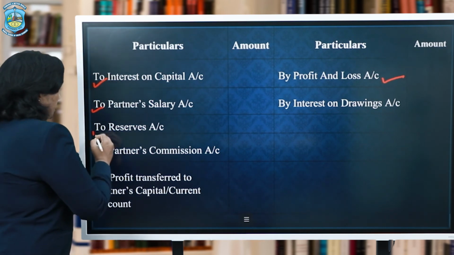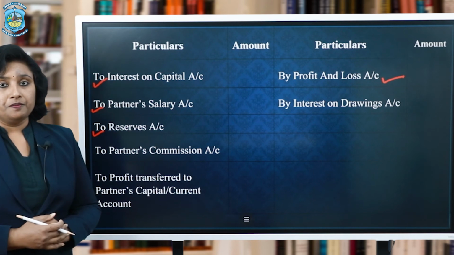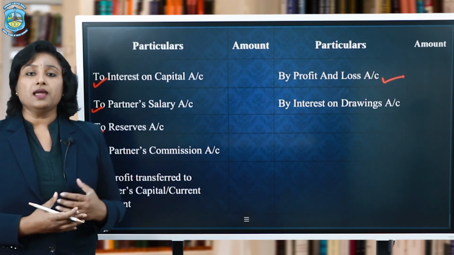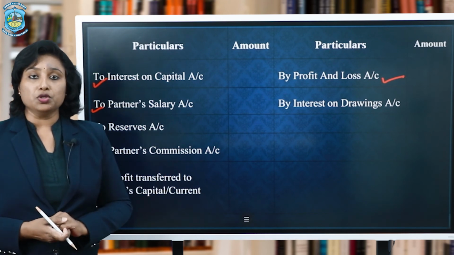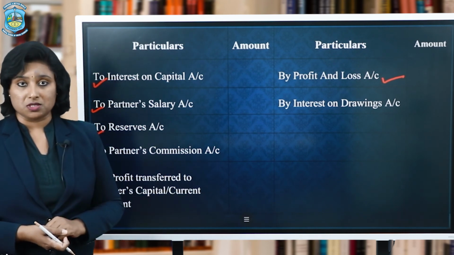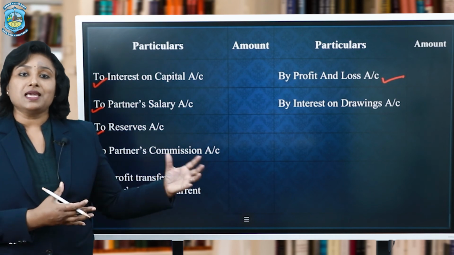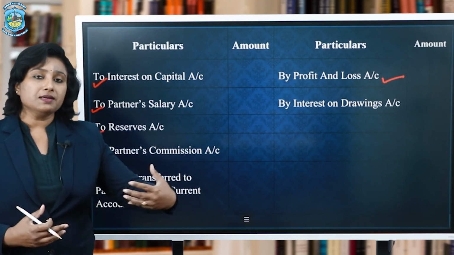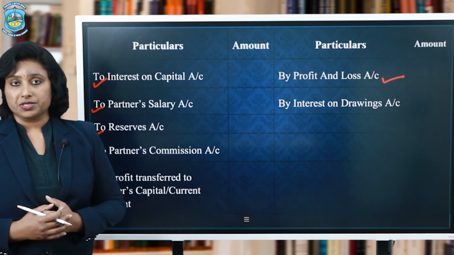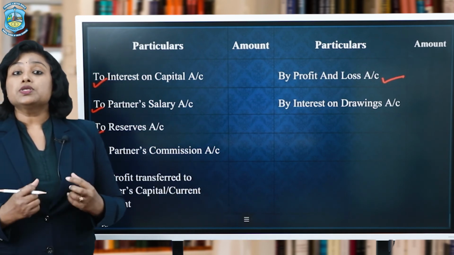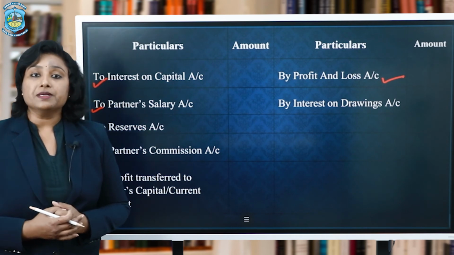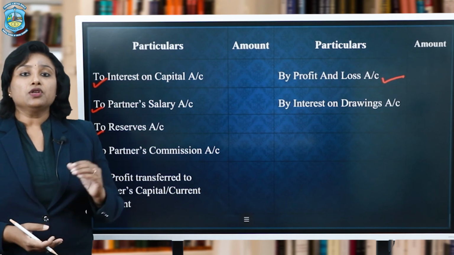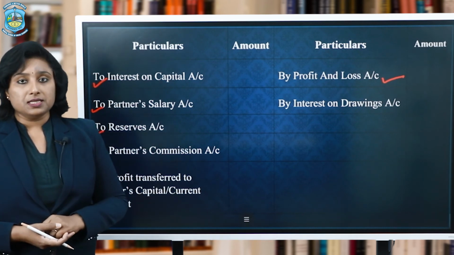The next appropriation relates to the firm itself, that is creation of reserves. And this is something which every business organization would do. Even we do at our homes. We make some savings out of our total incomes. We do not simply spend everything or simply distribute it among the owners. And that is why, to strengthen the financial position of any business, it is necessary to create certain reserves and set aside to meet certain future contingencies or losses.